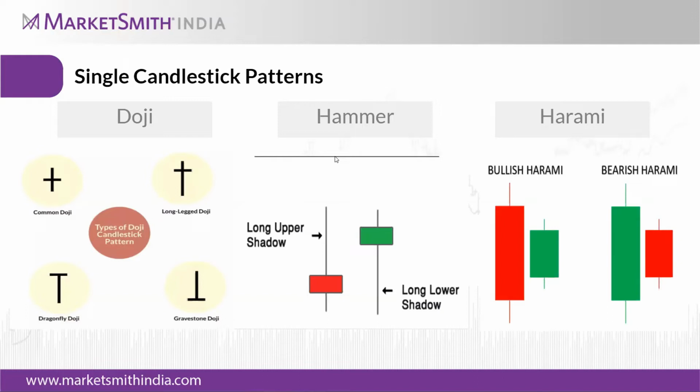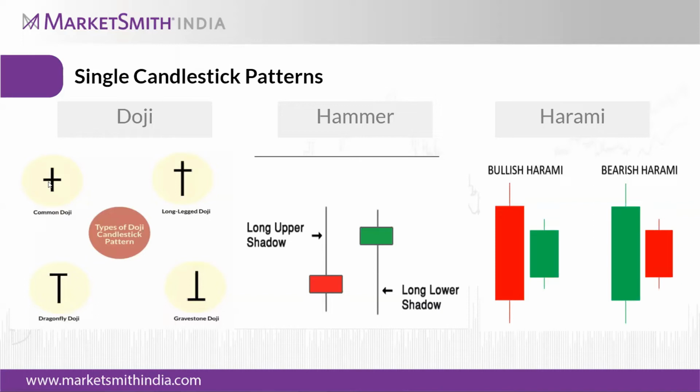So the first pattern is the doji pattern. What does doji mean? Doji is a Japanese term. It means a foolish candle, an unbiased candle we can say. What happens in a doji is that the open price is equal to the close price, in simple terms.